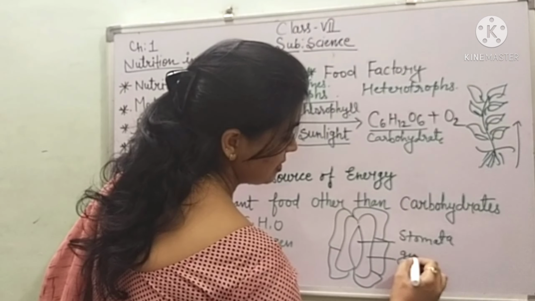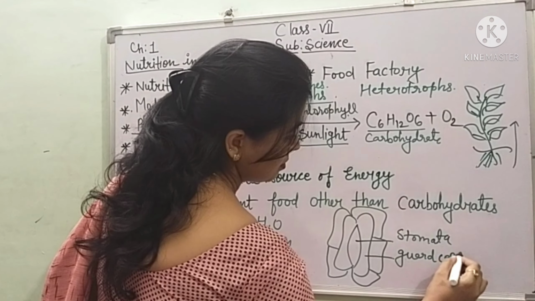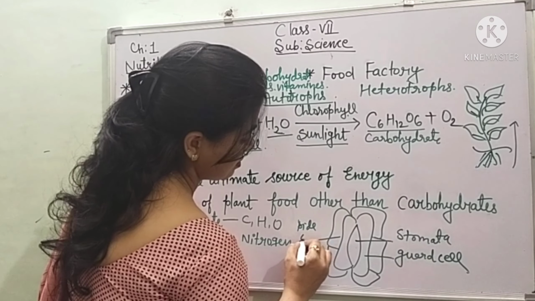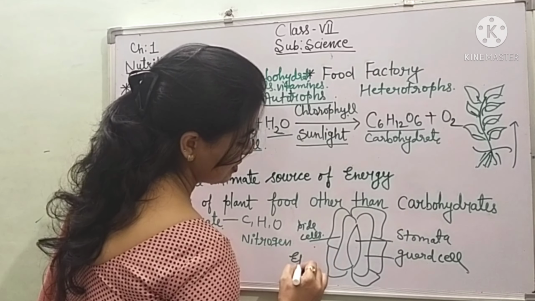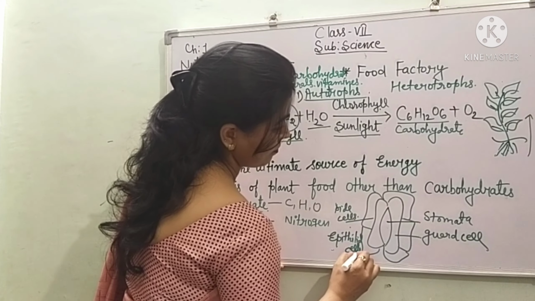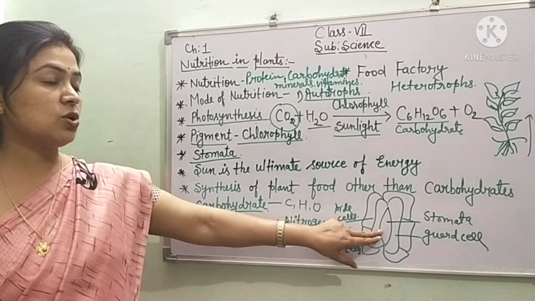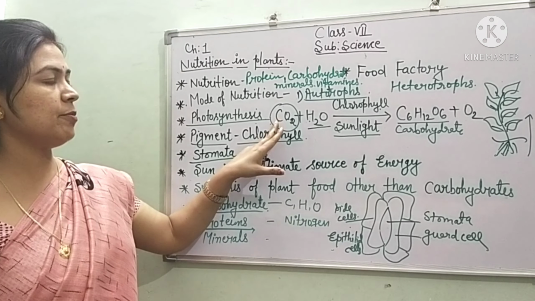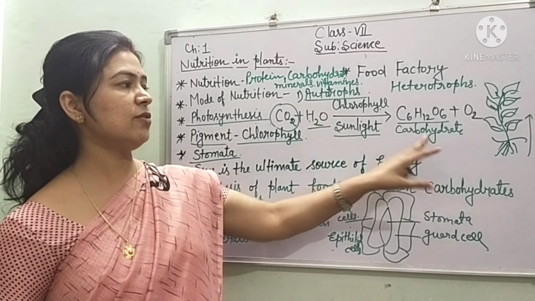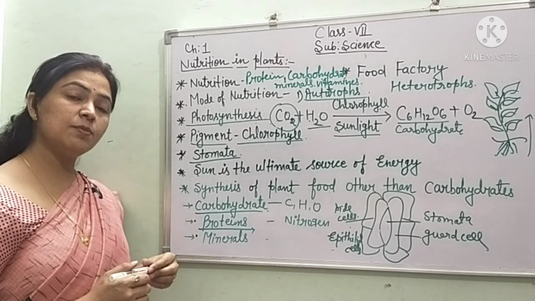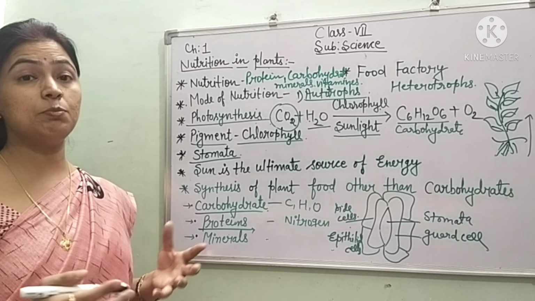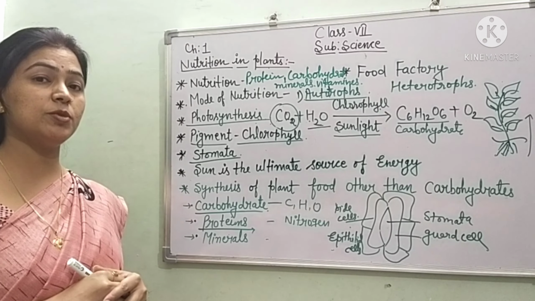These are guard cells, and these are the side cells or the epidermal cells. Now through these pores or holes, they take carbon dioxide, and they use water from the roots and prepare the food. Other than this, plants also prepare some food, because when we take pulses and all, we can get protein from the plants.